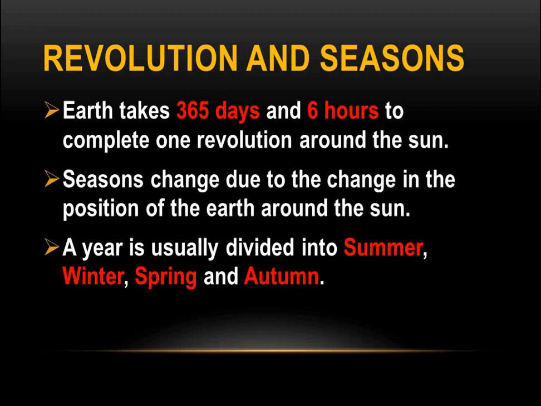A year is usually divided into summer, winter, spring and autumn. We will discuss how, due to the changes in the position of the earth, these four seasons occur on the earth. So this is the phenomenon that we covered: the revolution causes seasons.